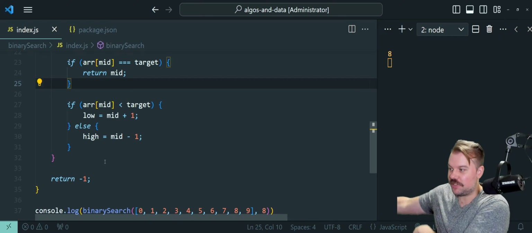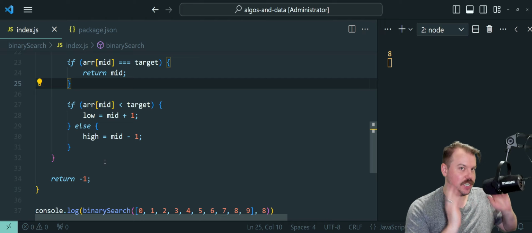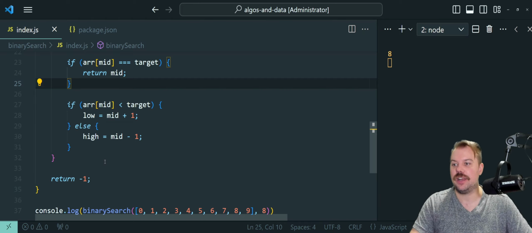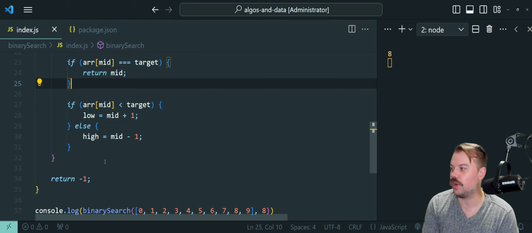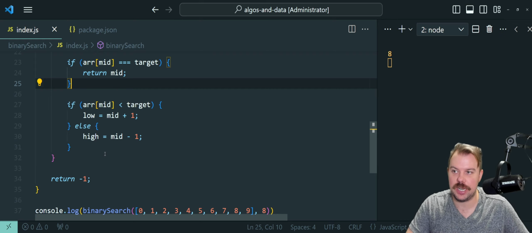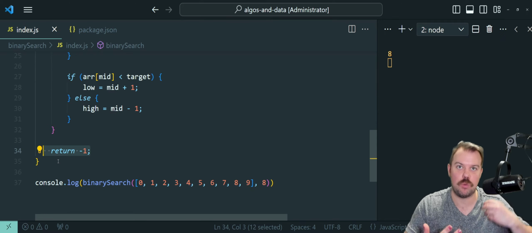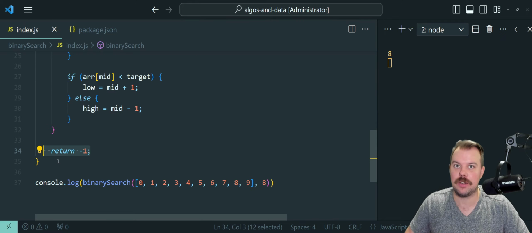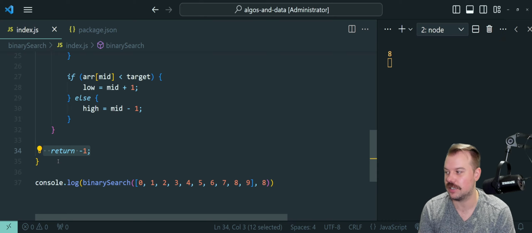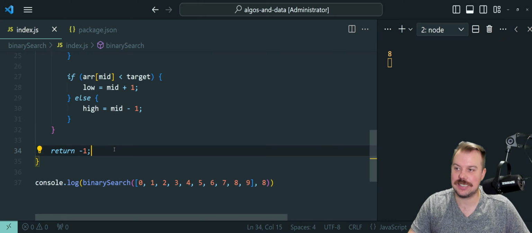So if we ditch the left half, we go to mid +1. If we ditch the right half, we go to mid -1. Hence why that logic works out this way. The loop will basically continue until either we get our target and it returns the index of that target, or it finds nothing and returns -1, indicating to us, the programmer in this algorithm, that it didn't find that target. And that's it. Like I said, that's as simple as it needs to be.